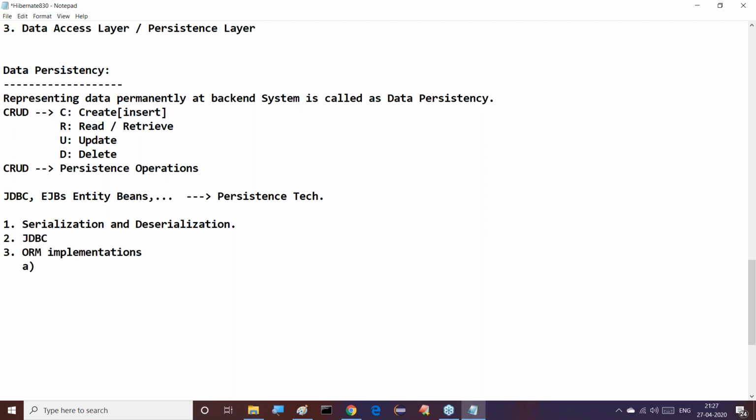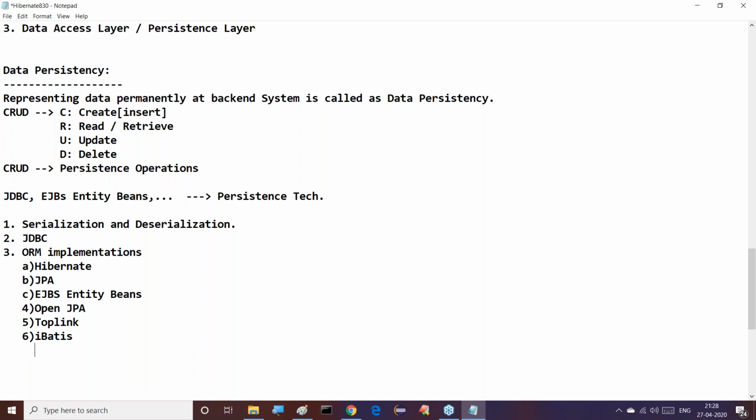What ORM implementations are available? Let's understand clearly. First, Hibernate is one of the ORM implementations. Next, JPA is another ORM implementation. Third, EJB's entity beans exist. Of course, this is a little outdated content, but we can understand the differences. After that, there is OpenJPA and maybe TopLink, and next iBATIS is available.